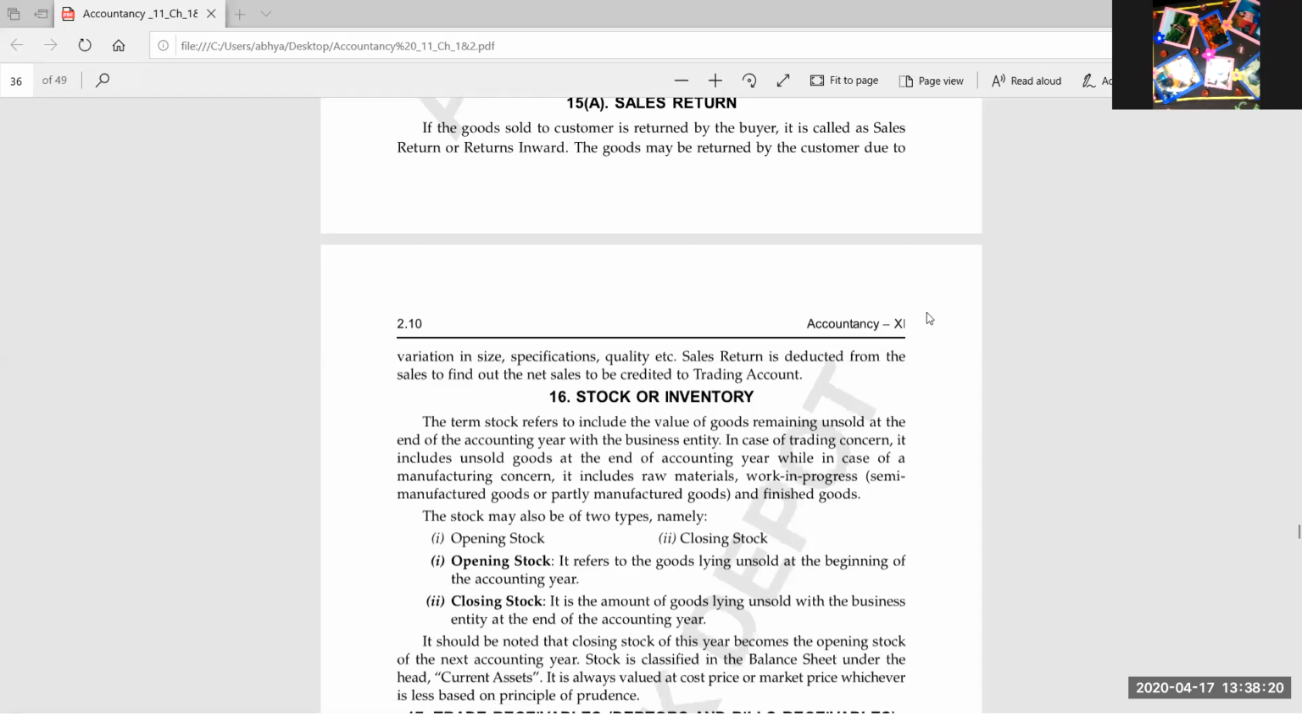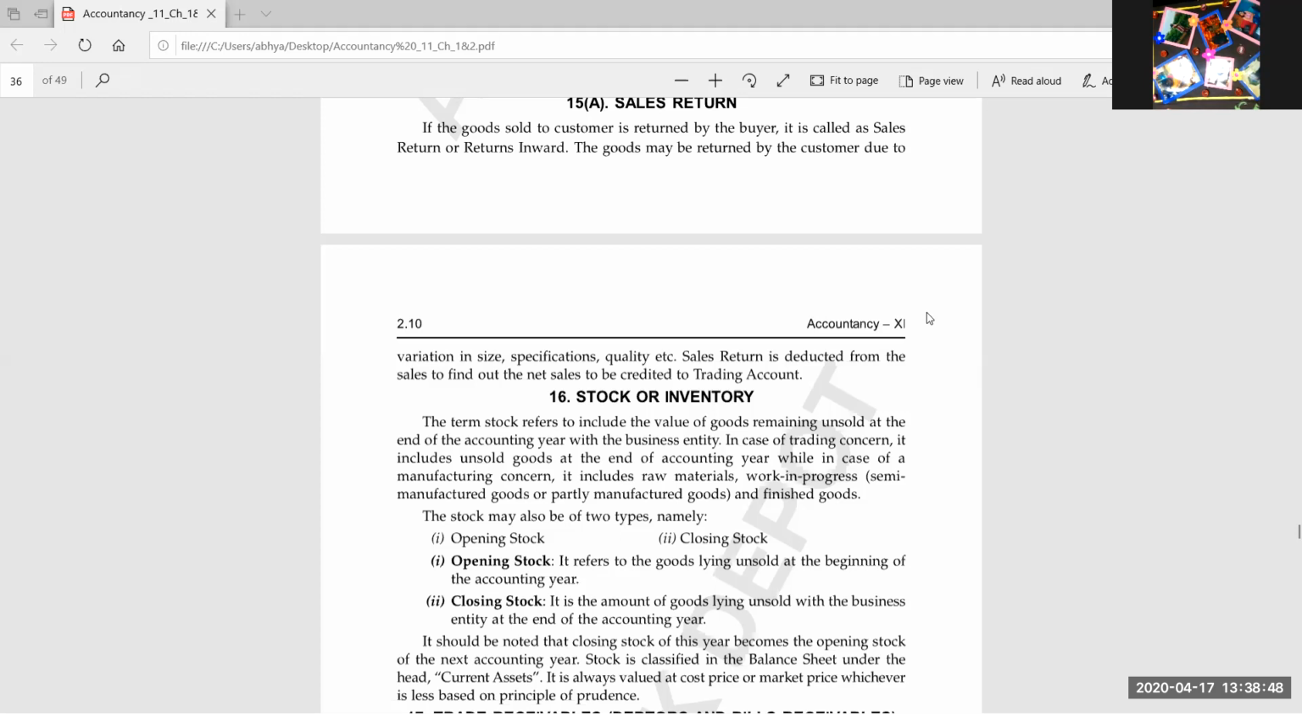Now write down the definition of both. Closing stock means the stock which is at the end of the accounting year, and opening stock means the stock which is in the beginning of the accounting period. The stock which is at the end of the accounting period is the closing stock, and the stock which is in the beginning of the accounting period is the opening stock.